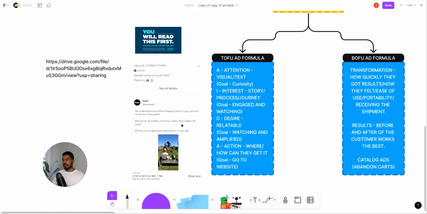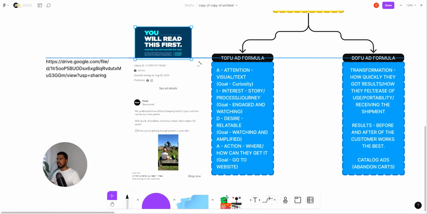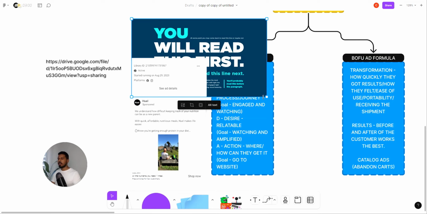"Huel makes life easy." So they're decreasing the sacrifice and effort a consumer needs to take to keep a healthy life, right? And they're saying, "Know you're getting enough protein in your diet." They're delivering on the value that the customer wants in their life. And then it's a simple creative, right? But even with the creative, you need to understand that, as I showed you,